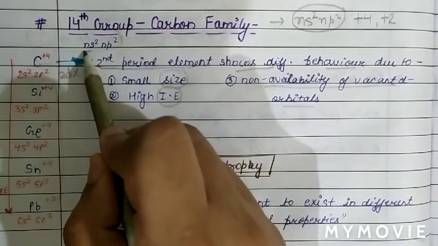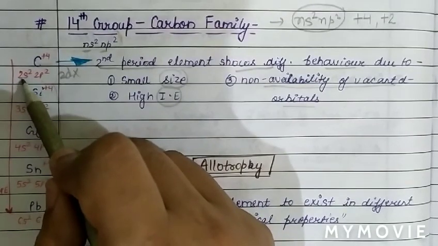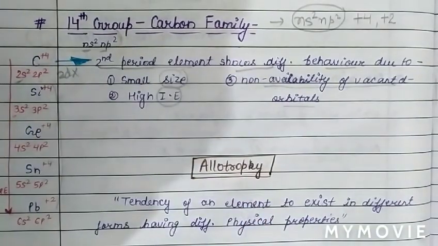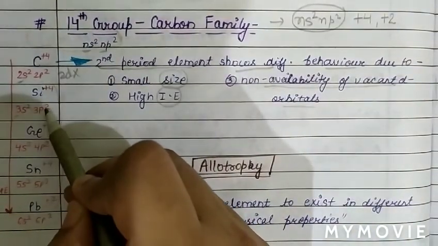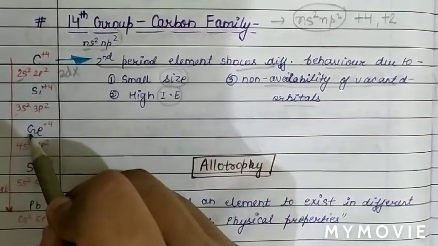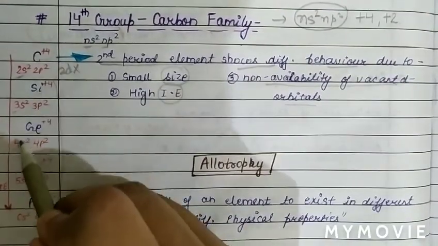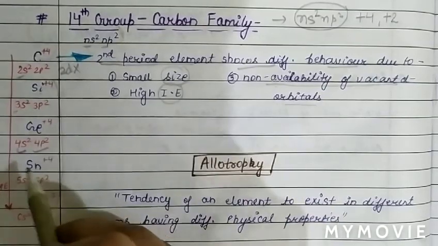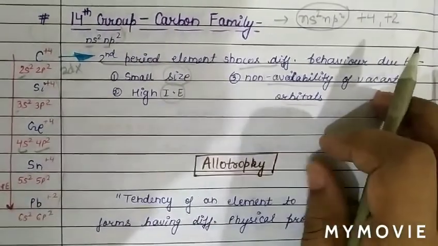See, as carbon belongs to the second period, now the next member is silicon. Silicon belongs to the third period, with general electronic configuration ns2 np2. So n is 2 for the second period, now n is 3. So the valence shell configuration for silicon is 3s2 3p2. Now see germanium, which also shows the +4 oxidation state. So the configuration is 4s2 4p2. Now for tin, the configuration is 5s2 5p2.